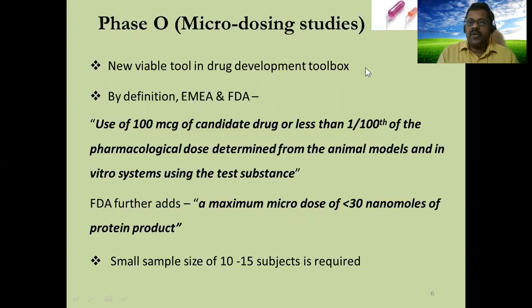The reason for following phase 0 is to confirm the safety at the very initial stage itself. A small sample size of 10 to 15 subjects only we are using in this study. We are using only healthy, normal adult volunteers. Only 10 to 15 participants.